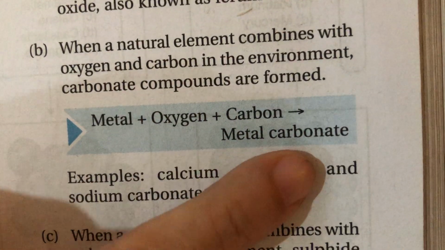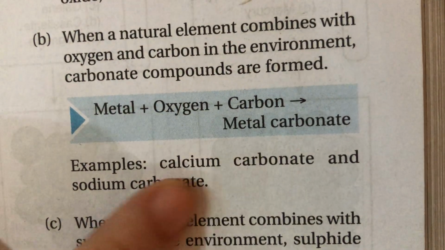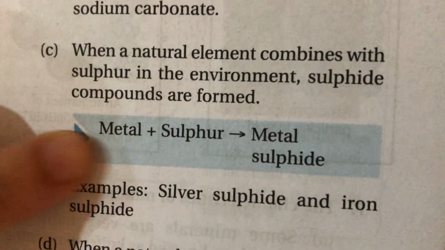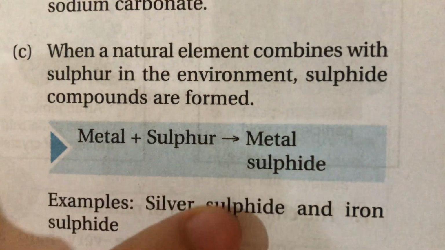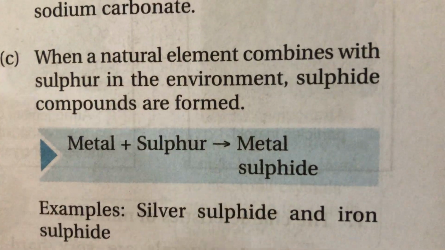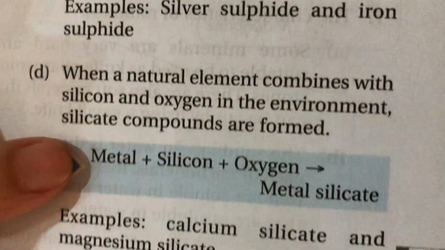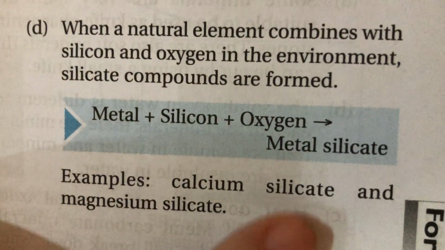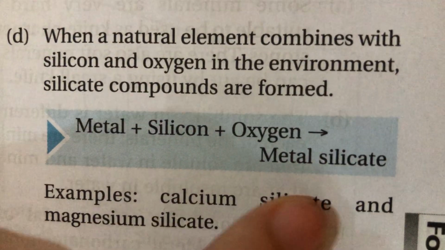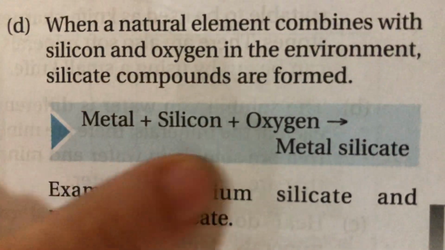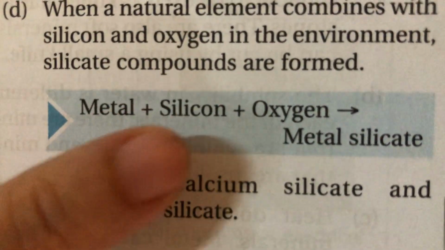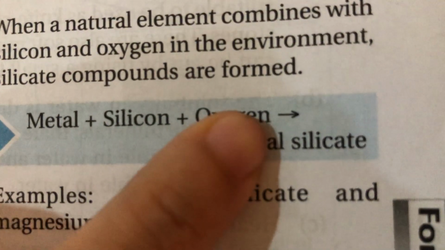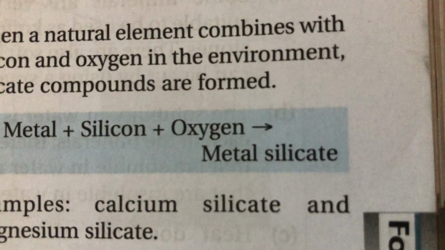Carbonate is also easily found naturally in our environment. If metal combined with sulfur, then it is metal sulfide. Metal combined with silicon and oxygen is metal silicate. Silicon is pasir, sand. We have a lot of sand, right? So metal, sand, and oxygen become metal silicate.